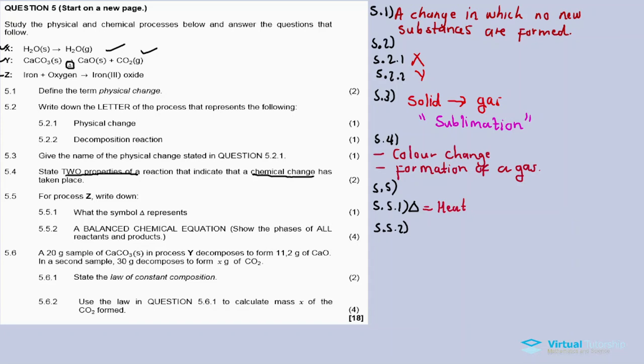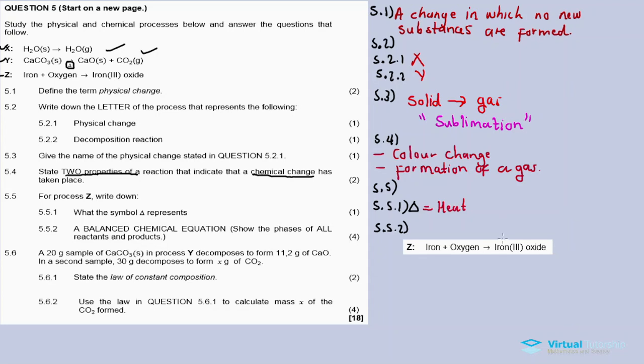5.5.2, for process Z, write down a balanced chemical equation. Show the phases of all the reactants and products. Now process Z, it's iron reacting with oxygen, forming iron(III) oxide. The 3 tells us that this iron has a valence of what? Of 3. So the iron is willing to lose 3 electrons. Since this is a